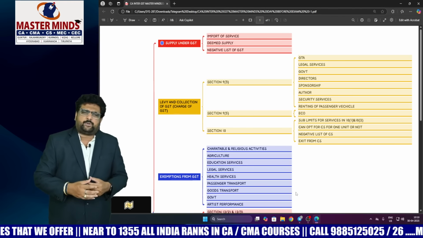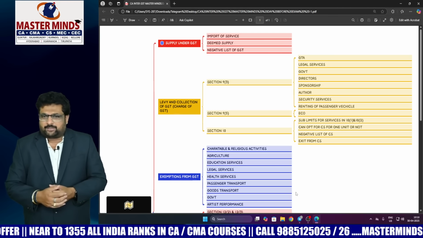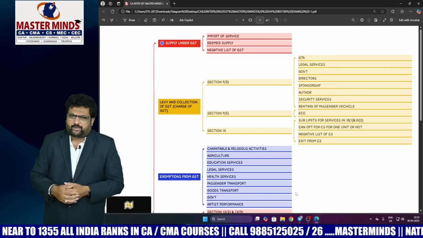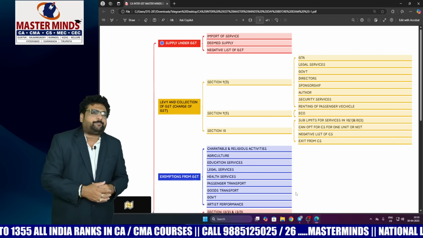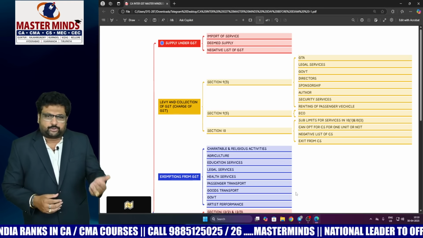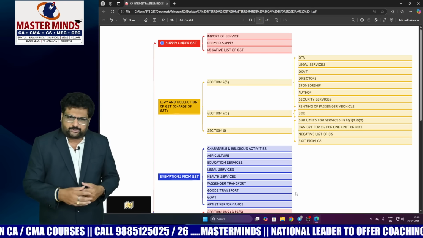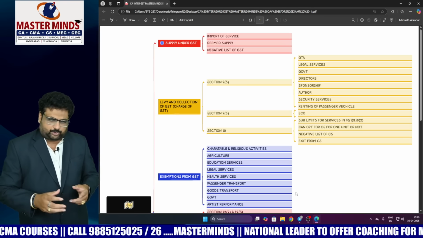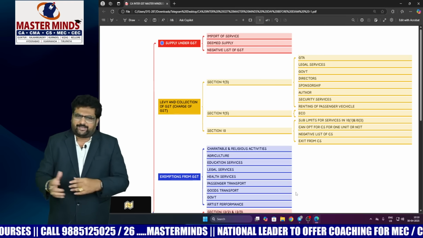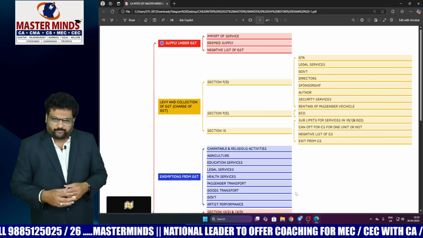These are the important areas in the RCM concept. Under 9.5, you need to read every concept with respect to ECO. But if you ask me specifically, under section 9.5, sub-sections 1 and 4, that means transportation of passengers by ECO and restaurant services by food aggregators, these points are most important.